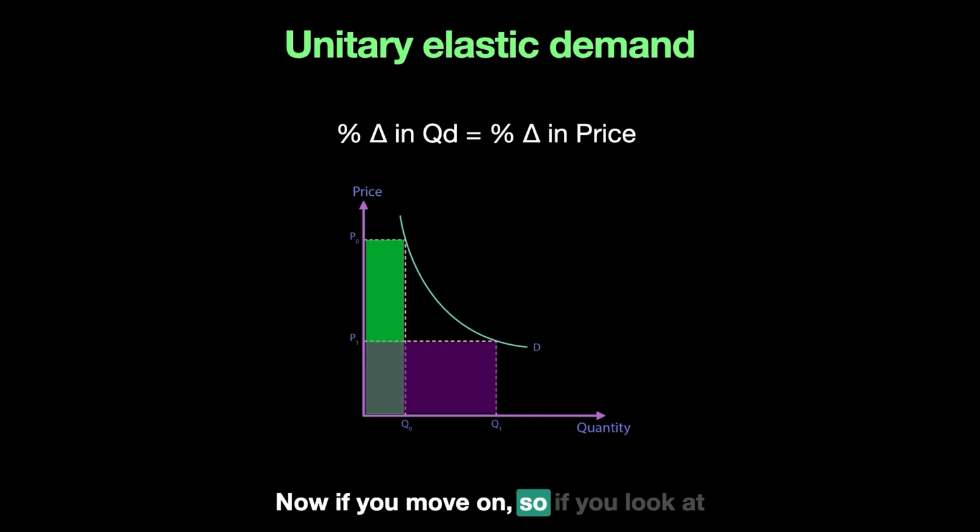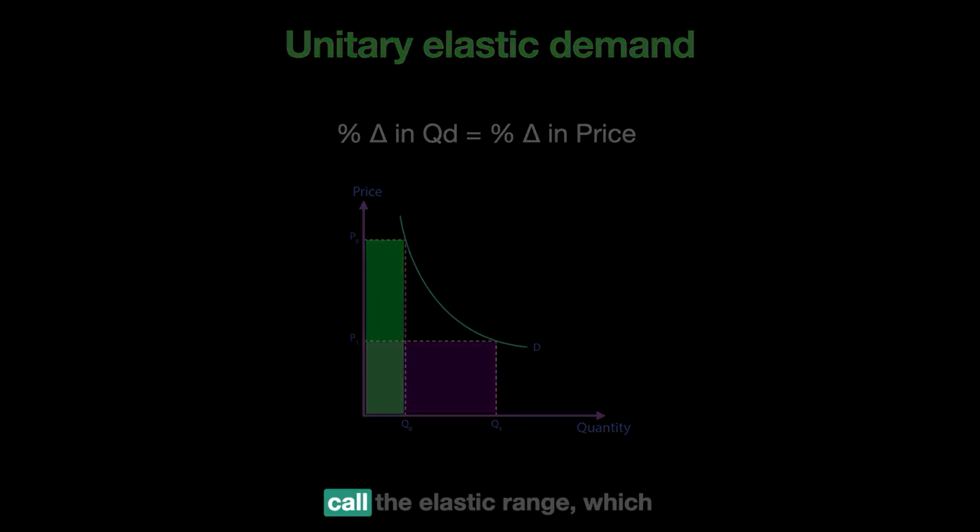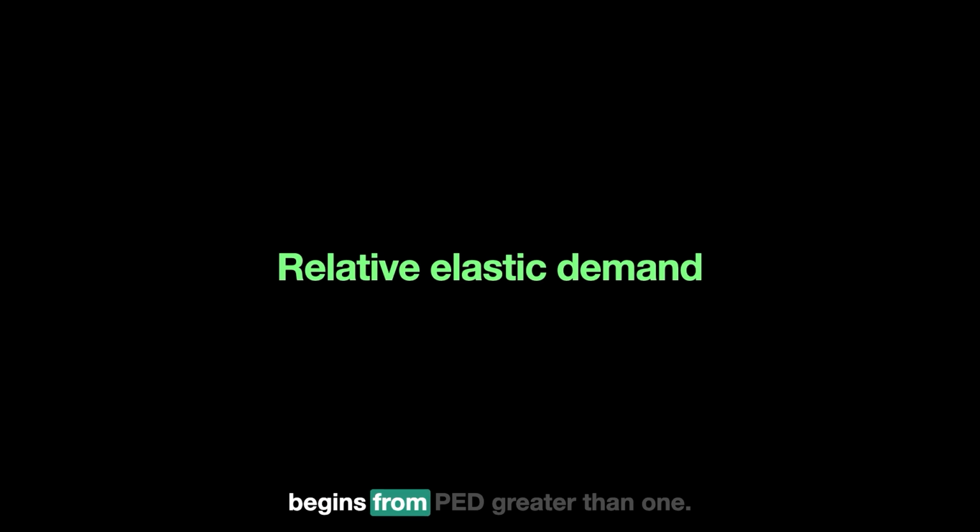Now if you look at the cases, we are done with perfectly inelastic demand where we saw there were no substitutes whatsoever. Then relatively inelastic goods had a value which is less than 1, where we saw that the percentage change in quantity demanded was less than the percentage change in price, which means that the response is still low. But here we saw when it came to unitary elastic, the response was equal. So when the price goes down, the quantity will go up in an equal manner, which is where the unitary elastic comes into play. Now we'll move on to what we call the elastic range, which begins from PED greater than 1.